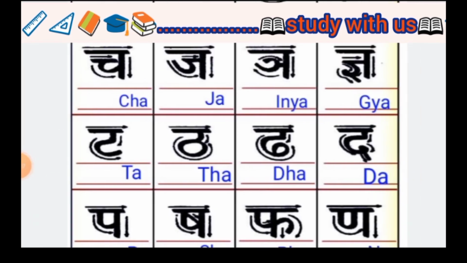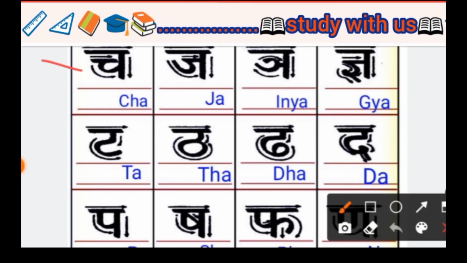Next, Cha. In English we write it CHA, Cha. Next, Ja. In English we write it JA, Ja. Cha and Ja are nearly similar.